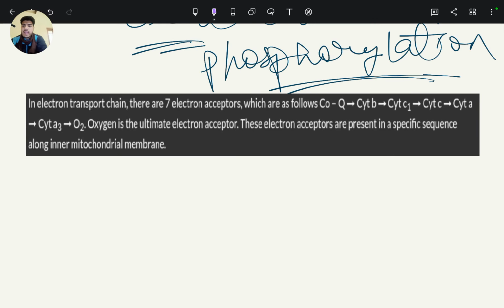So in the electron transport system, there are electron acceptors, which are as follows: coenzyme Q or ubiquinone, cytochrome b, cytochrome c1, cytochrome c, cytochrome a3, and oxygen. And oxygen is the ultimate electron acceptor. These electron acceptors are present in a specific sequence along the inner mitochondrial membrane. Now let's start NCERT reading of the Krebs cycle and electron transport system.